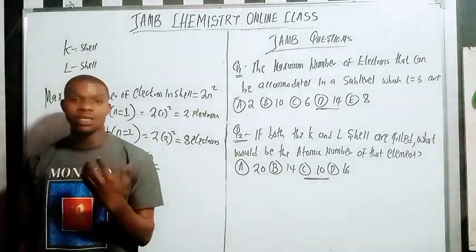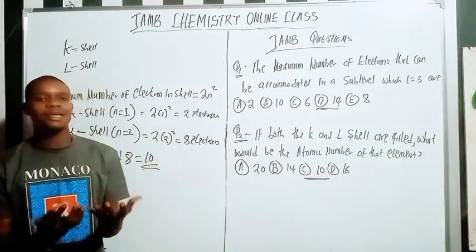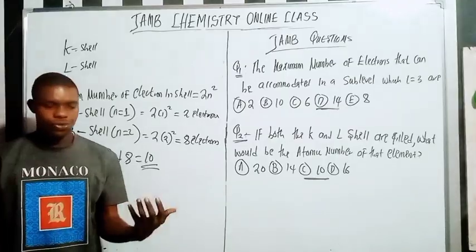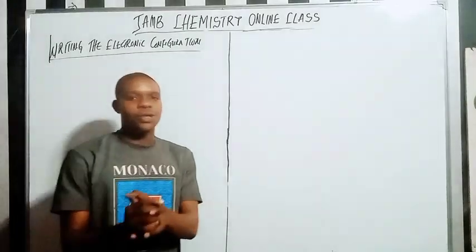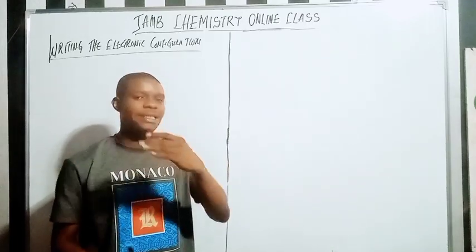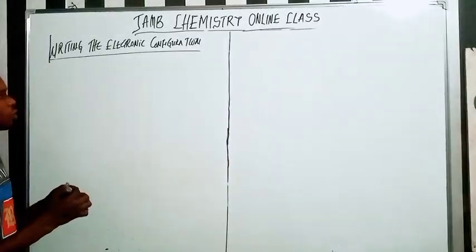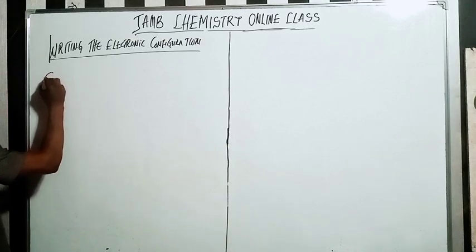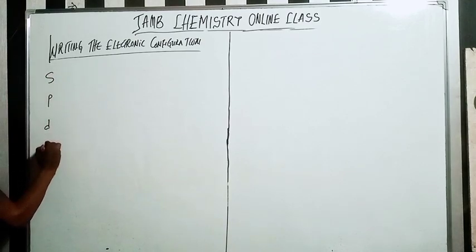So let me go to the electronic configuration. How do you understand electronic configuration? So let's look at it. Now, how do you write the electronic configuration? Let me break it down for you to understand, right? The first thing you want to understand here is the orbitals s, p, d, f.